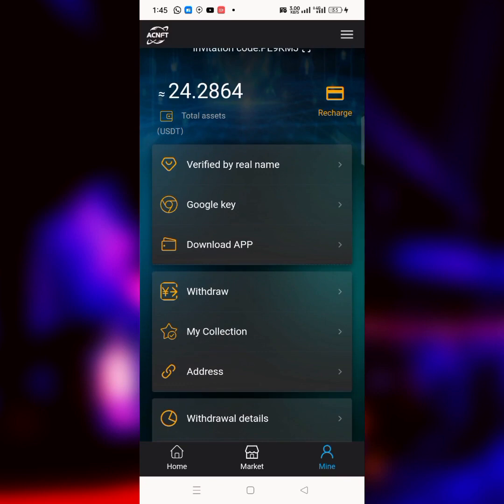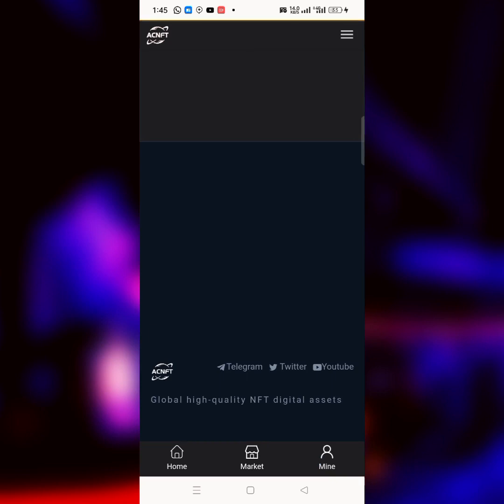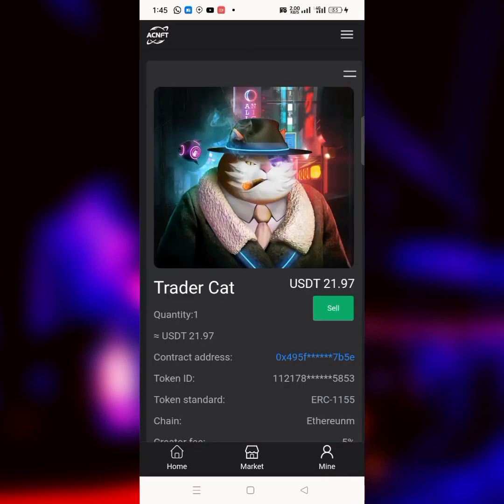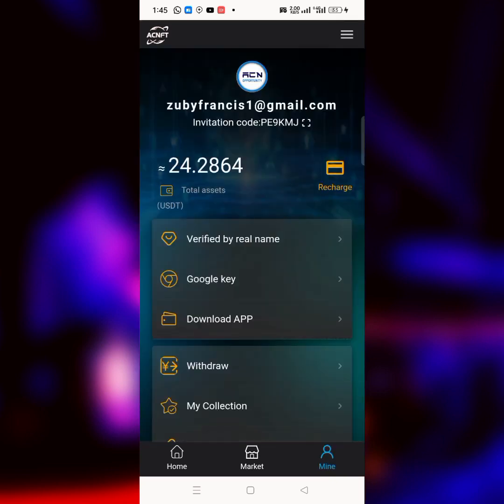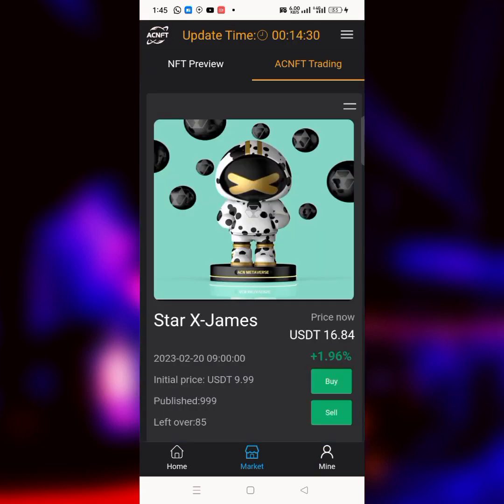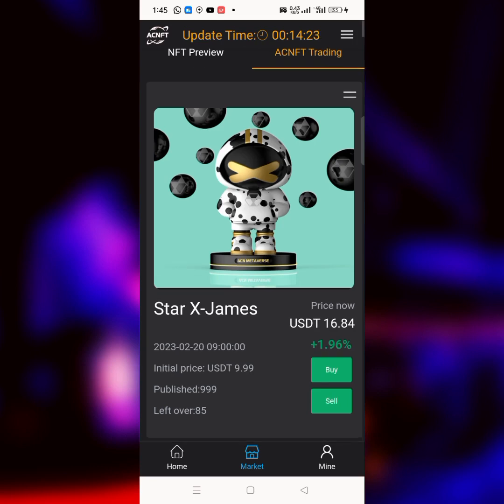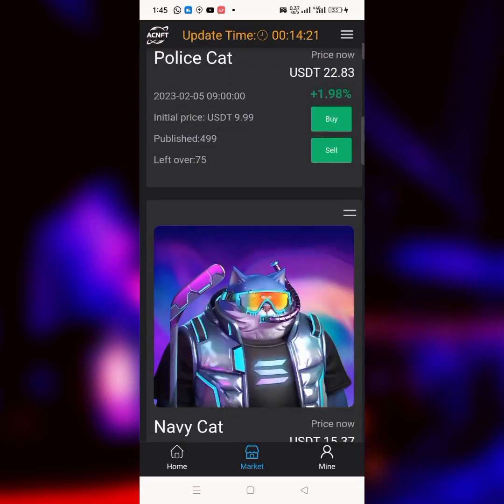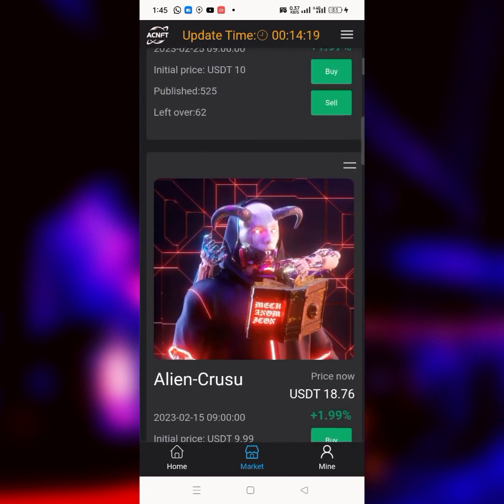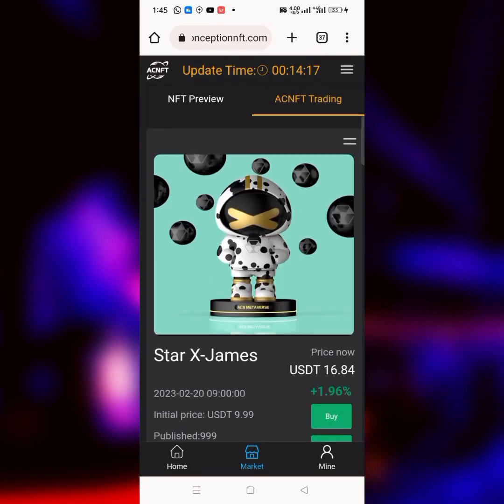Also, you can download their app and be using their app, and this is where you will see your collections. As you can see, this is the collection that I have, and in a few minutes, let's see, in 14 minutes coming, all these NFTs are gonna increase in price with 2.2%, 1.96%, 2%, many percent, and every NFT has its own percentage that they are launching with. And they also have a new NFT that is going to launch today.